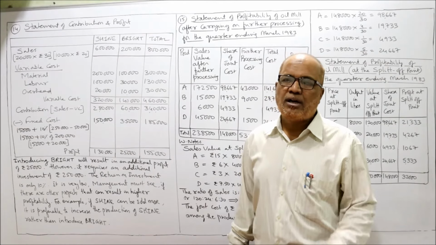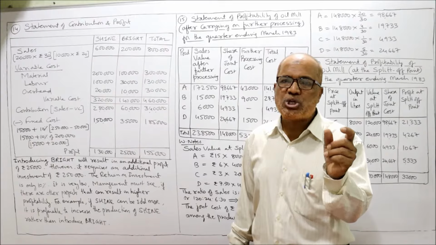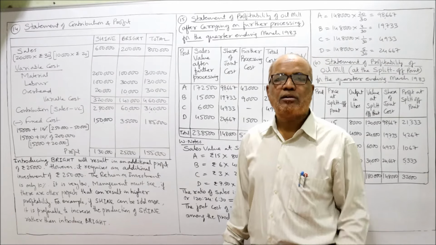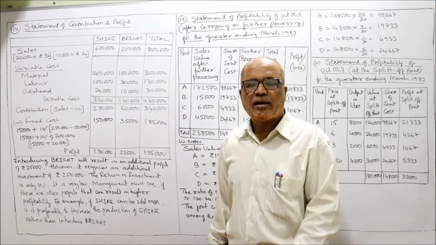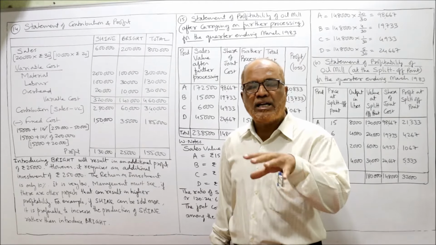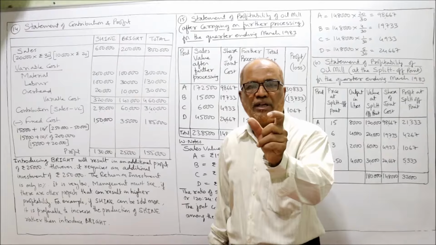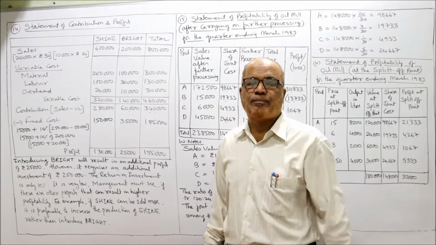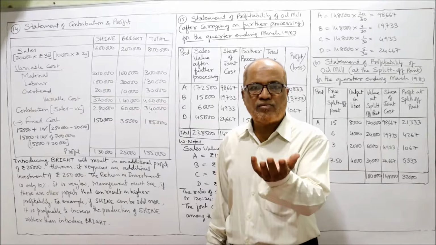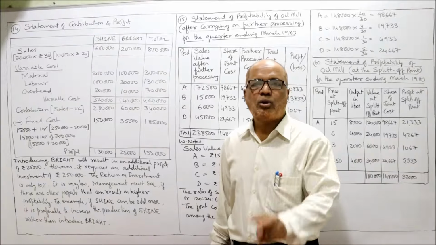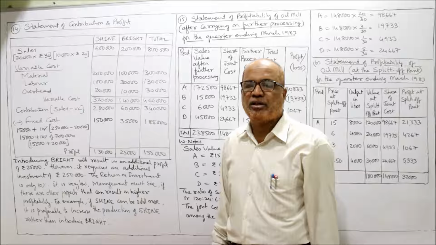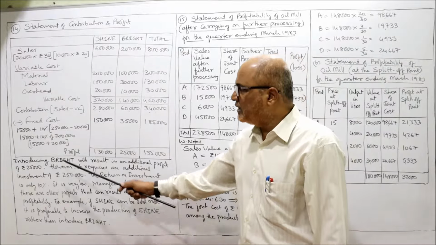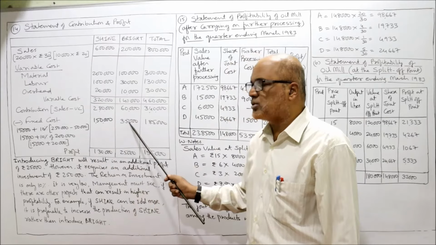Apart from that, 10% depreciation on machinery we have to provide. So what is the cost of the machinery? 2 lakh. How 2 lakh? The additional investment required is 2 lakh 50,000. Out of 2 lakh 50,000, 50,000 is the working capital. Day-to-day expenses we have kept 50,000. So 2 lakh rupees is the investment in machinery. So 10% of 2 lakh, 20,000. So 15,000 plus 20,000, 35,000.